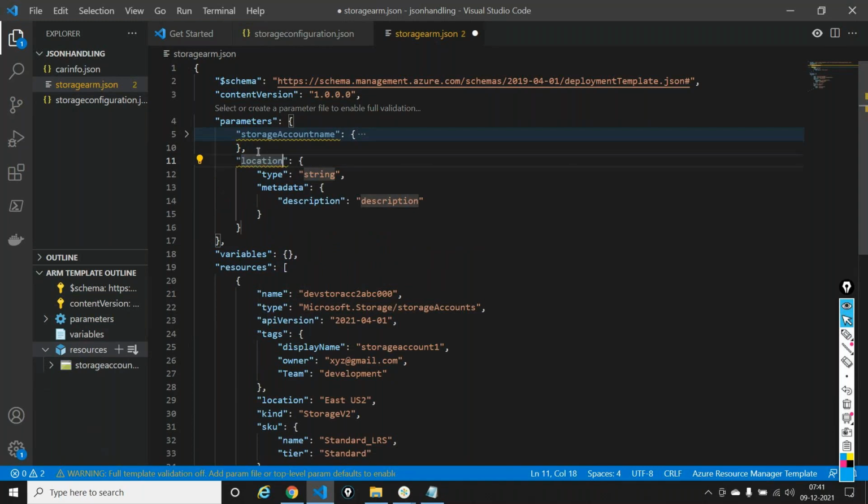I'm again telling that the location is what? String. A data type of a string out here. And here the metadata, I have something called description. I'll say this is the location of my storage account.